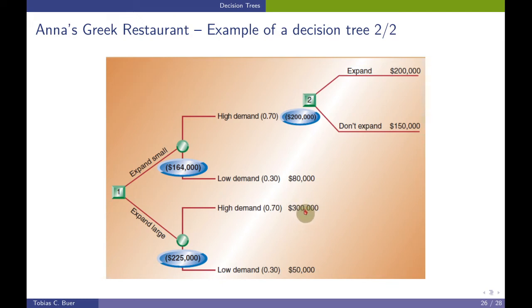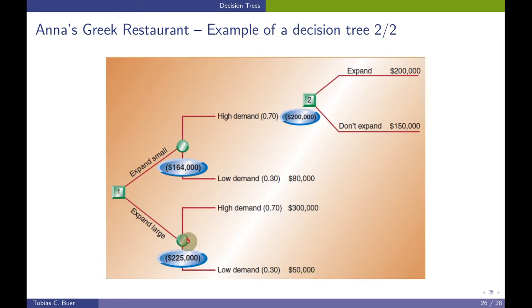In the picture it's dollar. Okay, but don't bother about this. The other chance event is that the demand will materialize as low, and the probability for this is 30%. 70% plus 30% is 100%. The profit for expanding large and actually the demand is low will be $50,000.